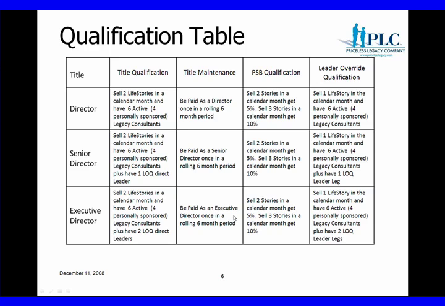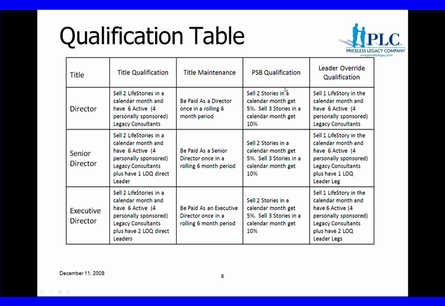To summarize some of the qualification tables at director, senior director, and executive director levels, it's basically all about selling 2 LifeStories in a month and having 6 active legacy consultants. The difference between a director and a senior director is that a senior director has 1 of those 6 qualified as a leader, becoming a director themselves, and then an executive director, there are 2 becoming leaders. That's leader option qualified right there. And I won't go into all the details about how one maintains their title and all that.